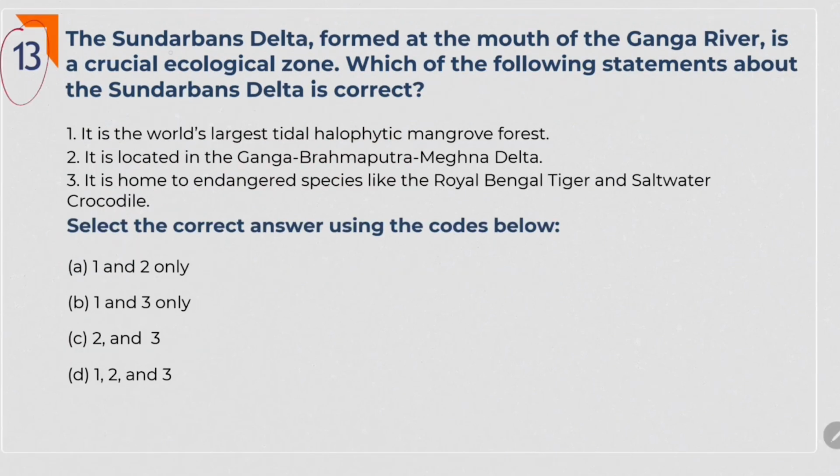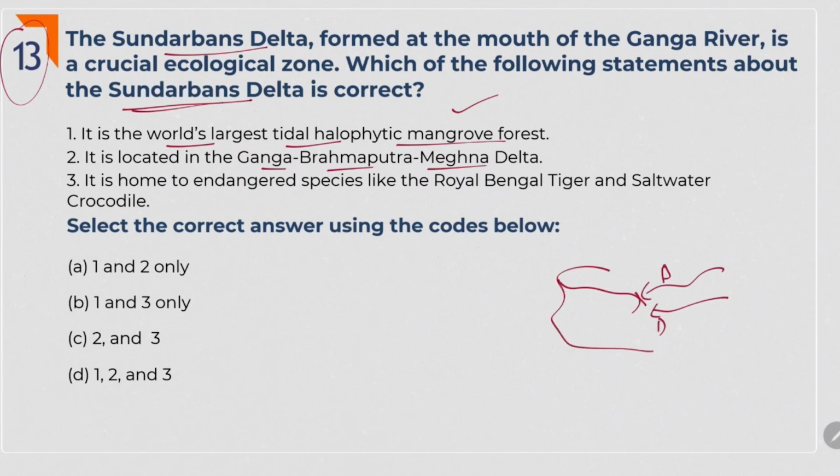Next one. The Sundarbans Delta, formed at the mouth of the Ganga river, is a crucial ecological zone. Which of the following statements about Sundarbans Delta is correct? See, Sundarbans Delta is so much important theme with respect to UPSC. That's why we are getting repeated questions. It is the world's largest tidal halophytic mangrove forest. Yes, we have seen in last question also. It is located in Ganga, Brahmaputra, Meghna Delta. Yes, it is located in Ganga, Brahmaputra and Meghna Delta, near West Bengal and all.